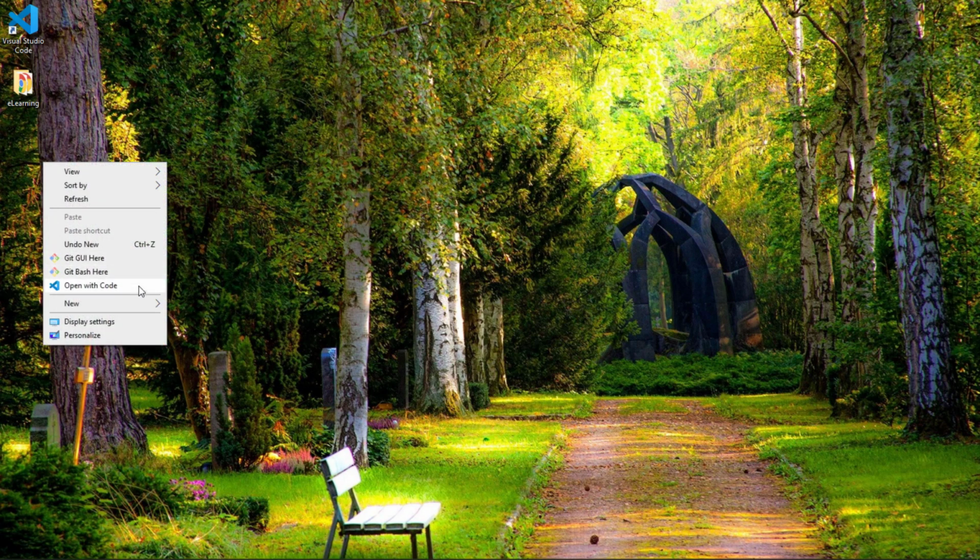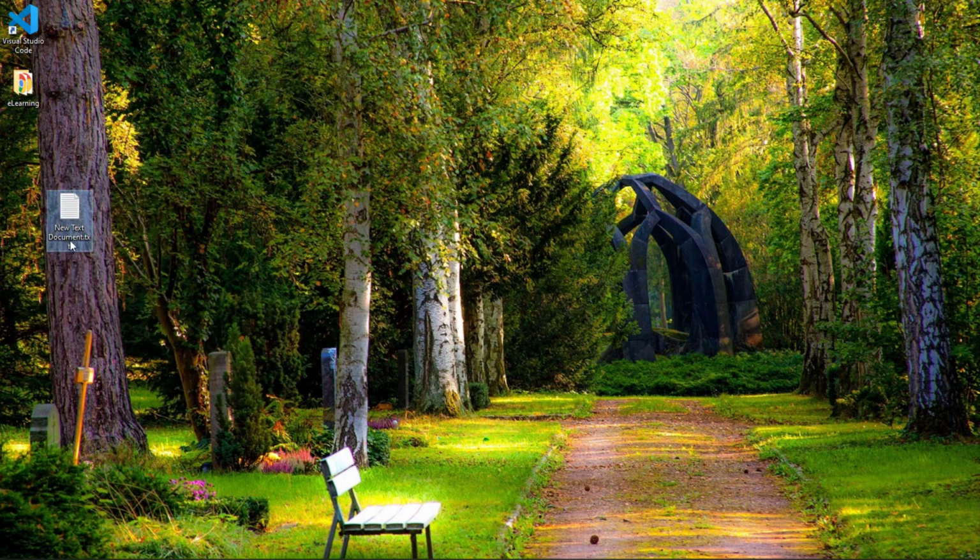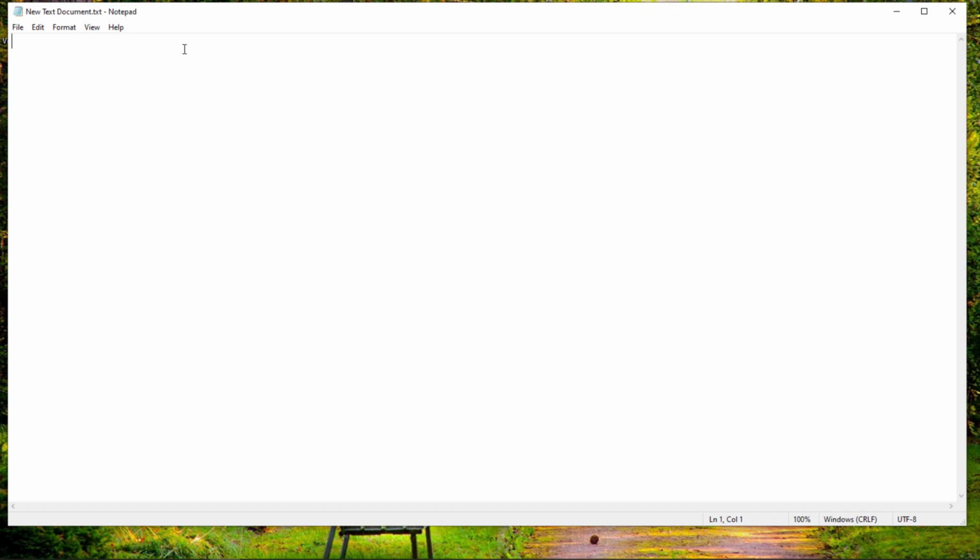Just create a text file and open it. HTML is written in tags, and tags are written like this: less than sign, then html, the tag name, and this is a starting tag. You have to write a closing tag, and the starting tag and ending tag differ by just a slash, like this. So this is a starting tag and this is a closing tag. Every web page, every HTML file, is written within this html tag.